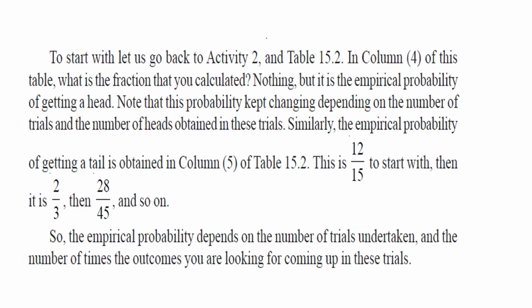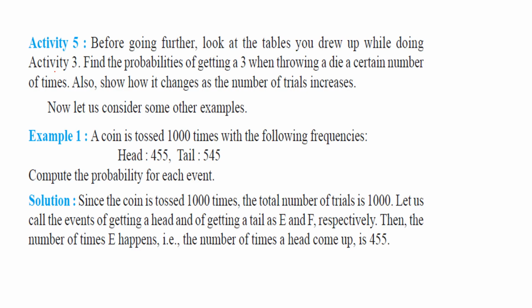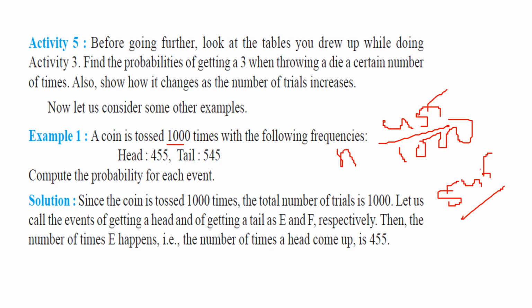We'll take some examples, right? And then we'll try to find out what is the exact probability. So for example, we have a coin which is tossed 1000 times. So the number of trials is 1000, and these are the frequencies: head 455, tail 545. The number of trials in which the event occurred is 545, and the total number of trials is 1000.